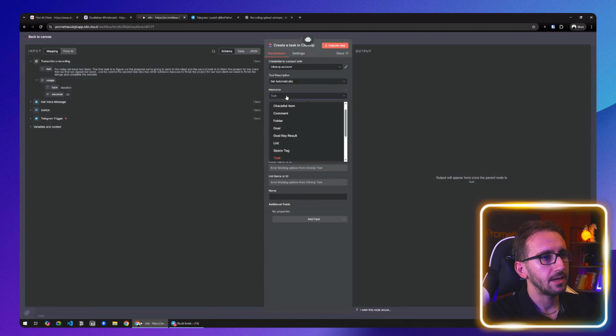Now, the next thing is we need to, on the tool description, we're going to use set automatically. On the resource, we're going to select task. Is there any way to select subtasks? I'm not sure.